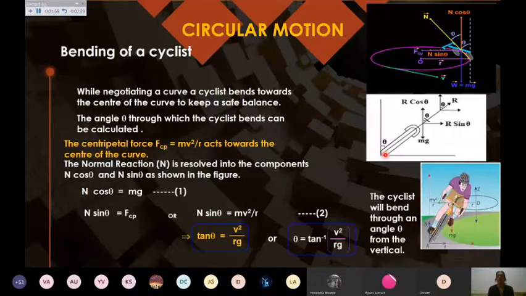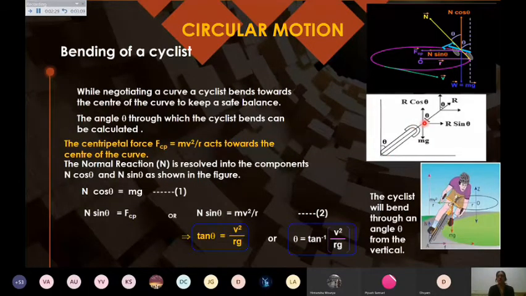So this simple diagram you can draw, just to demonstrate that we are moving around a circular path. In your notebooks you will make this central diagram, showing the x-axis, y-axis, and one wheel of the cycle, the front wheel, and the person here.